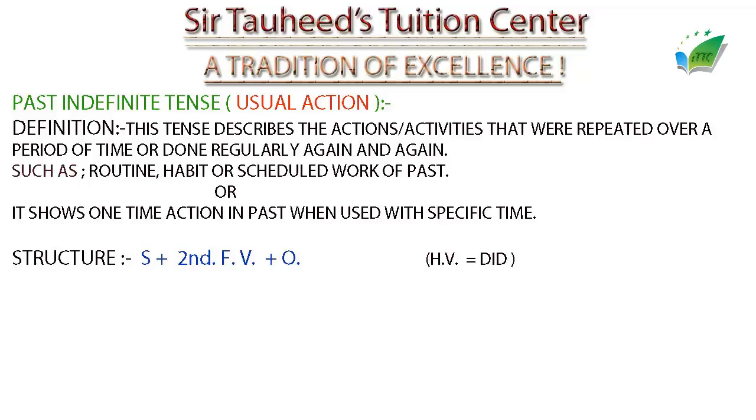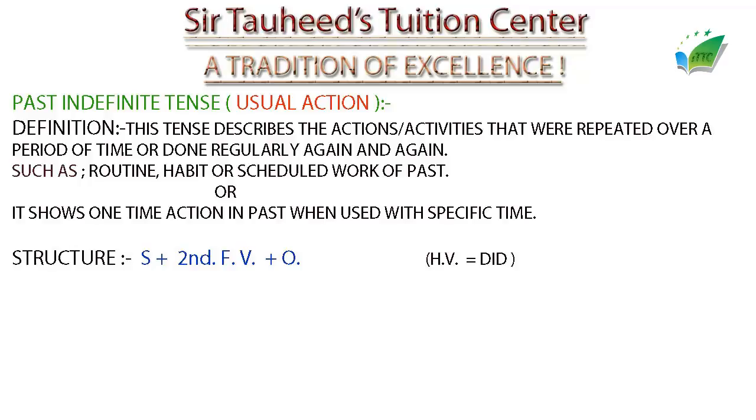I'm talking about just the one day action that was meeting with someone yesterday. So if I mention any specific past time, then this tense gives only one day or only one time action. Got it? We'll get it further clear in the examples.